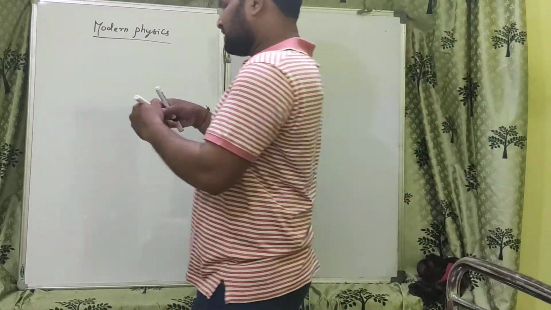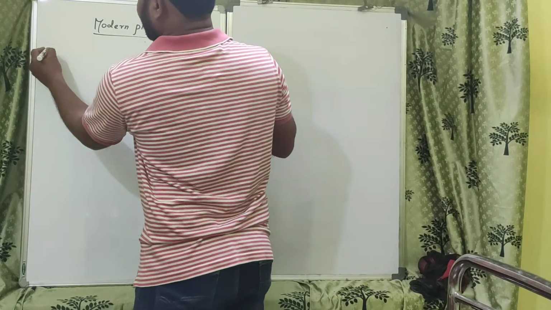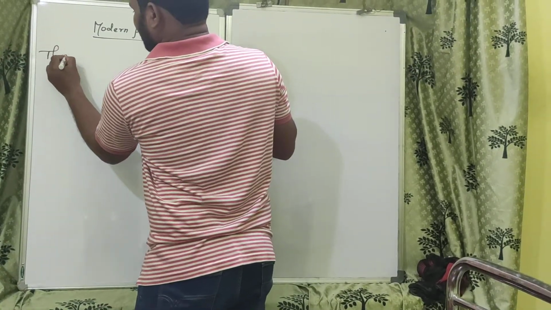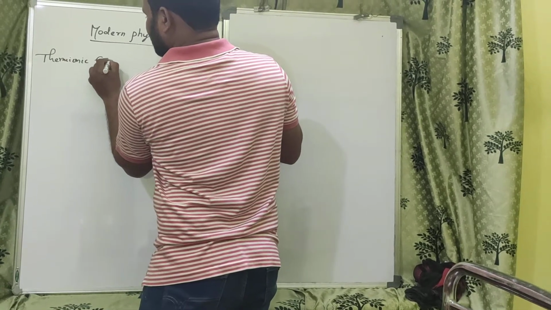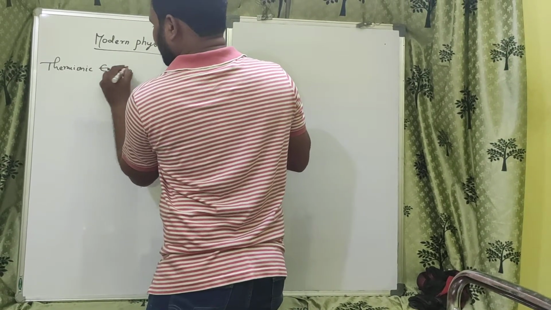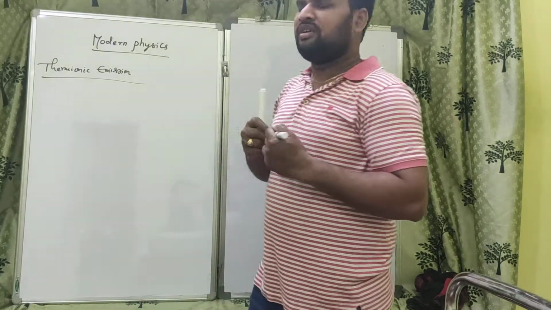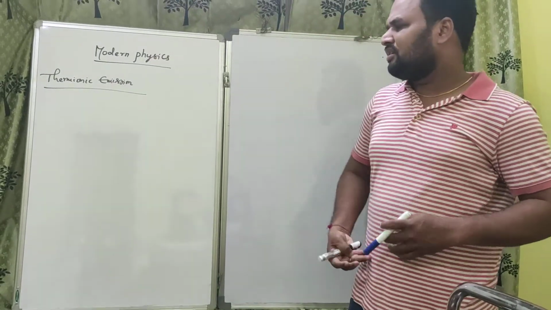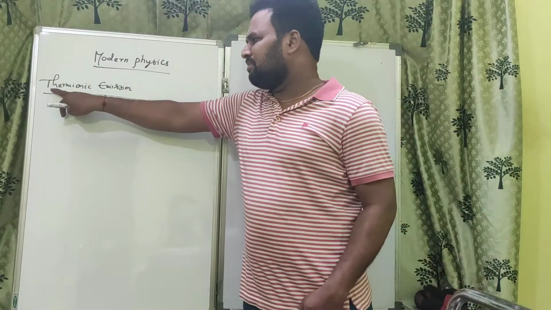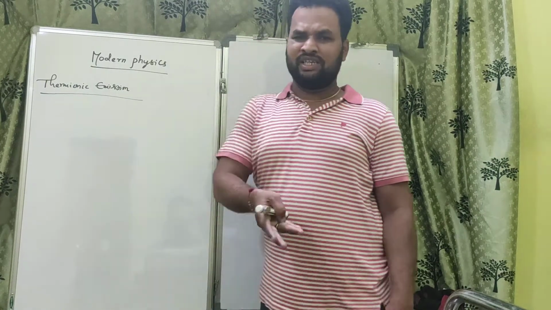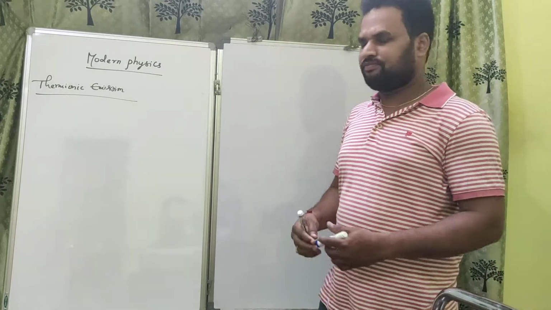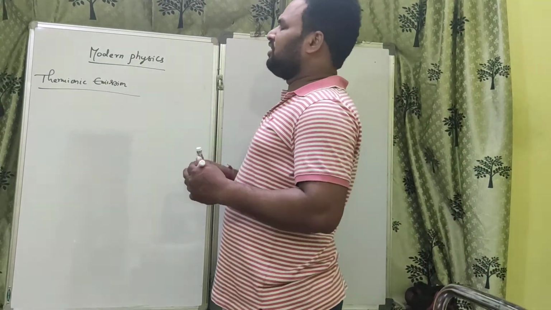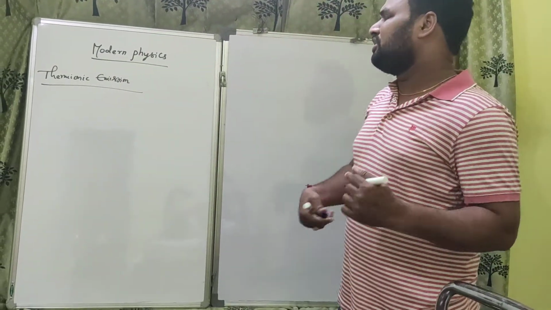Now we are going to discuss thermionic emission. What is thermionic emission? The name itself, thermionic: therm means heat. So by heating the metal surface up to a suitable temperature, the ejection of electrons takes place. That is called thermionic emission.